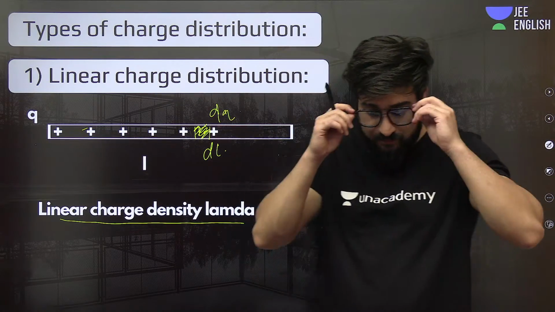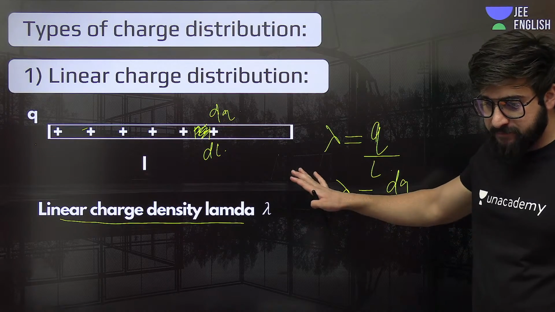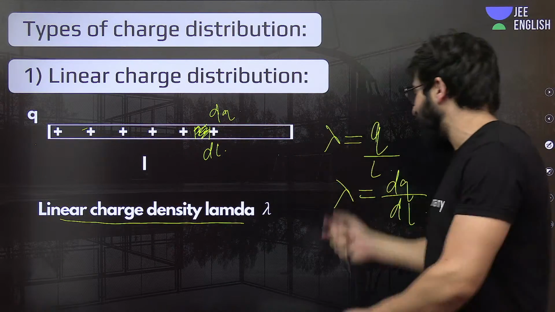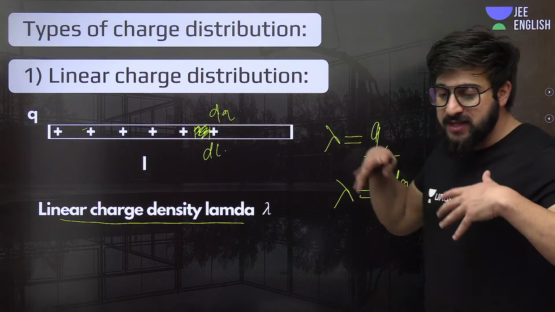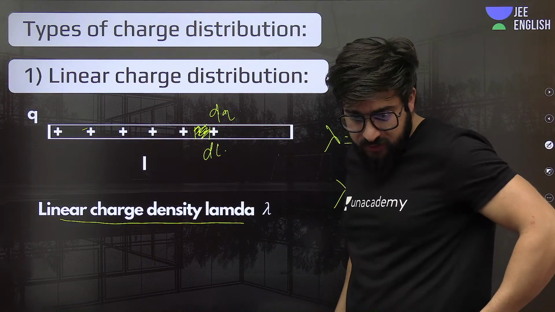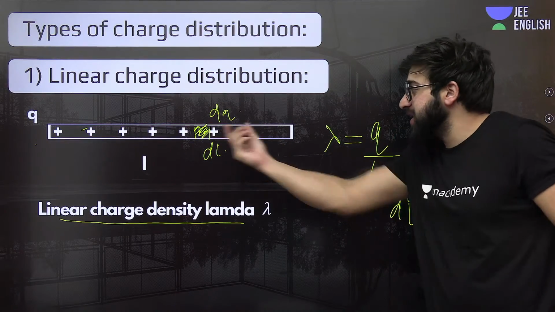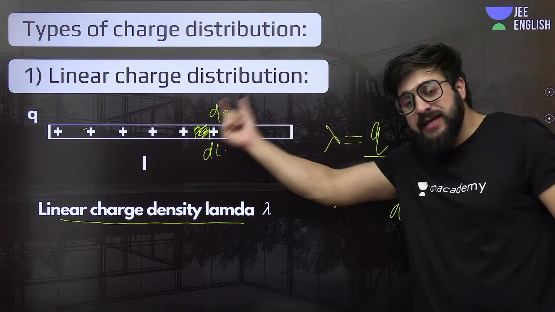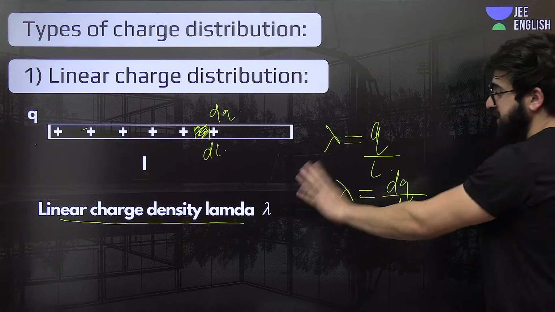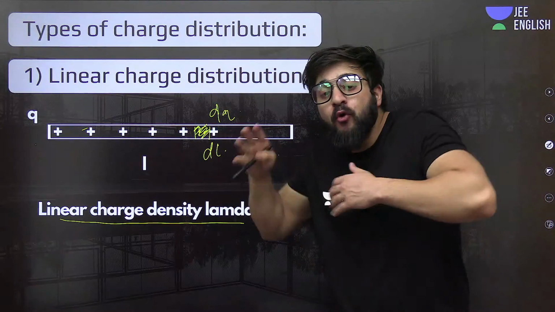So what I was explaining is basically this lambda. Lambda is telling us how much charge is present on a unit length. So this is nothing but charge per unit length. Charge per unit length is lambda. The more the charge over here, the more will be the value of lambda.